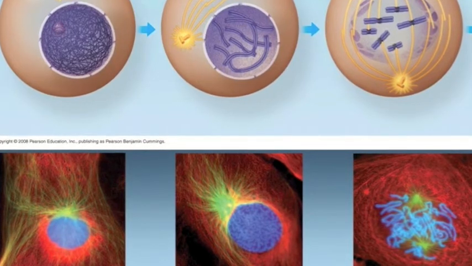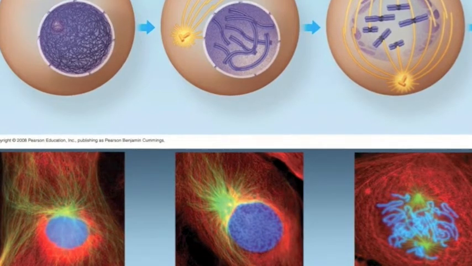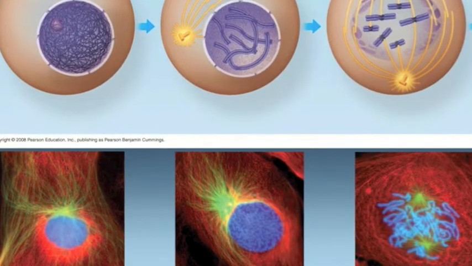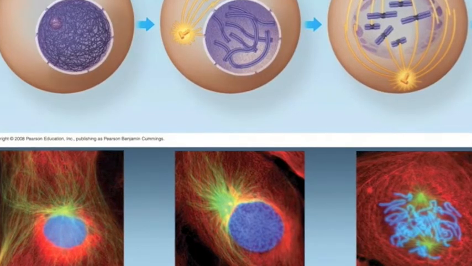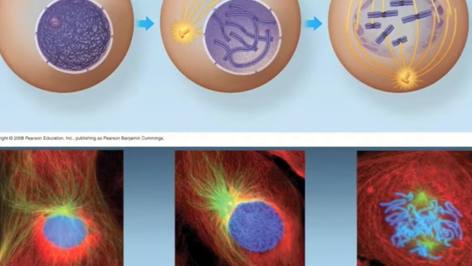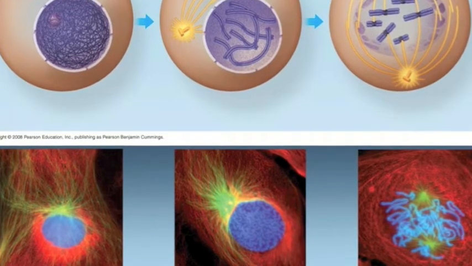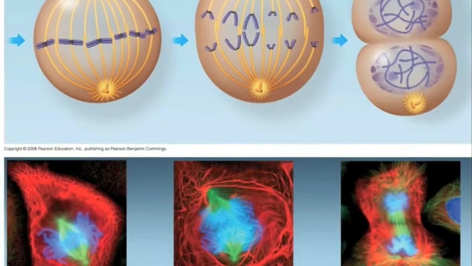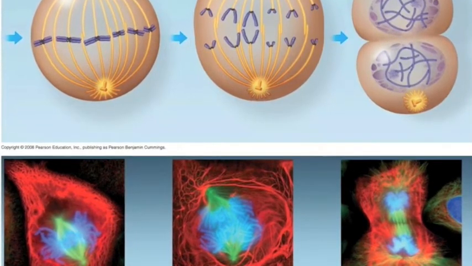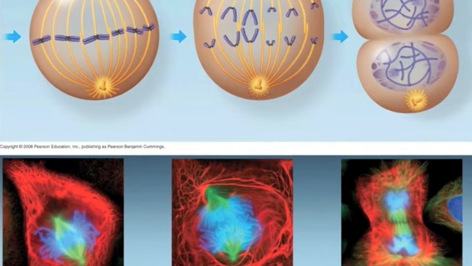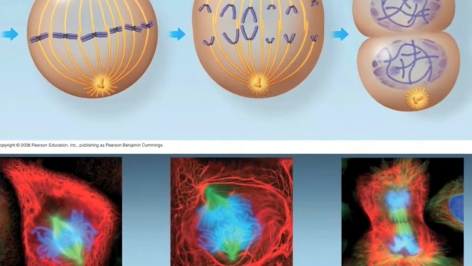jerks the chromosome. During metaphase, the centromeres are now at opposite poles of the cell. The spindle fibers push the sister chromatids until they are all arranged at the metaphase plate, an imaginary plane equidistant from the poles. During anaphase, the centromeres divide, separating the sister chromatids. Each chromatid becomes a full-fledged chromosome and is pulled towards the pole to which it is attached by the spindle fibers. By the end of anaphase, the two ends of the cell have equivalent collections of chromosomes.